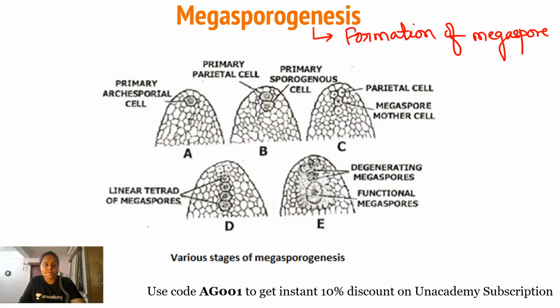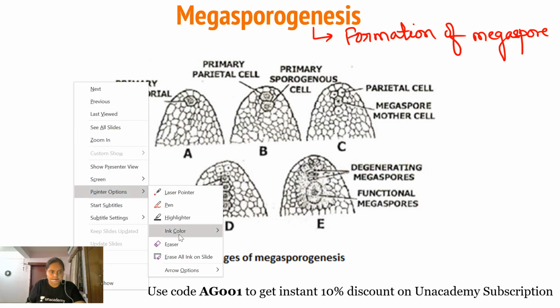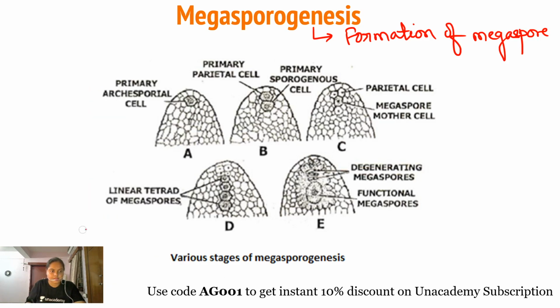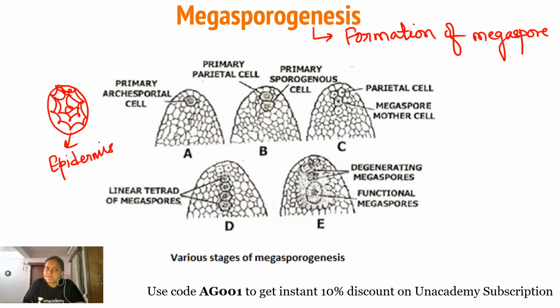Okay, now let us try to understand this particular structure. Let me first change the color of the ink. See what happens. The outgrowth-like structure is the nucellus, which is not shown over here. I have taken this structure from a very good book. Now this is the epidermis, as I have already told you. A single cell from the hypodermal region gets differentiated and forms the primary archesporial cell. This archesporial cell is different from the rest of the cells. It has a dense cytoplasm and a prominent nucleus, as you can see.